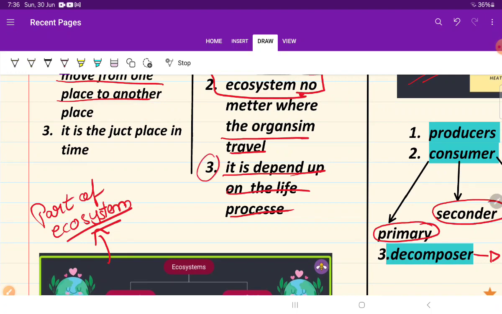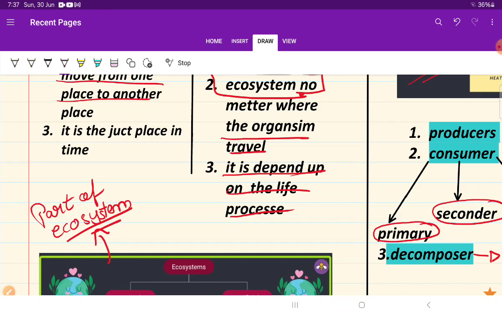Now the third point is that it depends on the life process. That means if we are in Germany, for example, the plants can make their food even there, because there is also water, there is also chlorophyll, there is also sunlight. And in India they can also make food by themselves with these 3-4 factors.